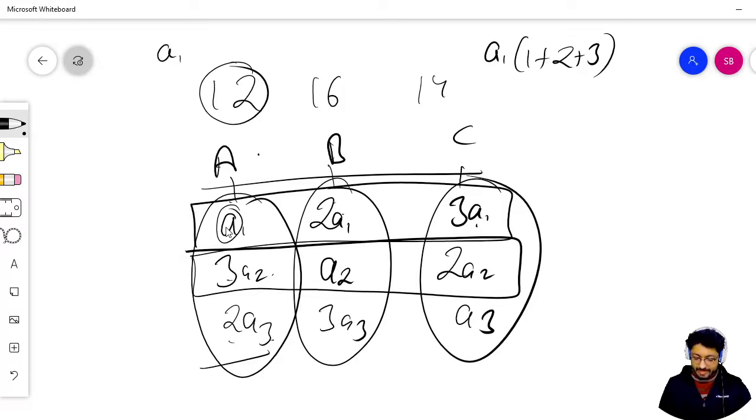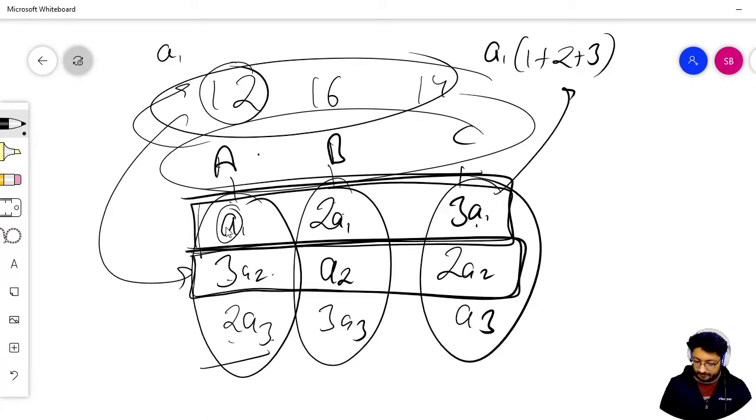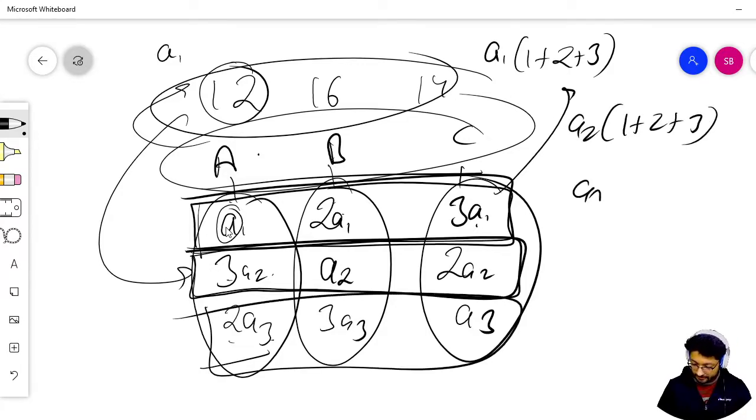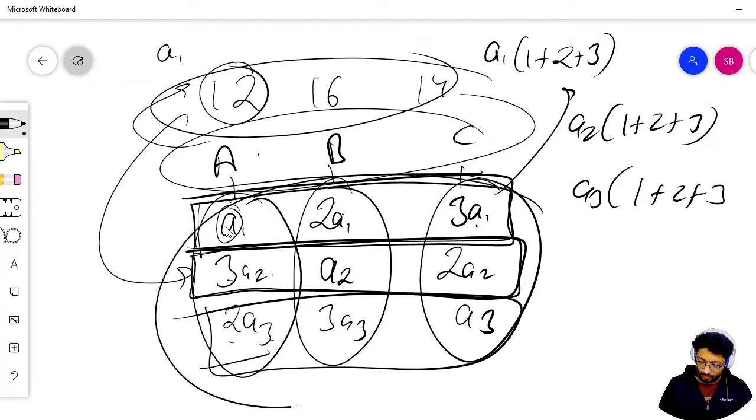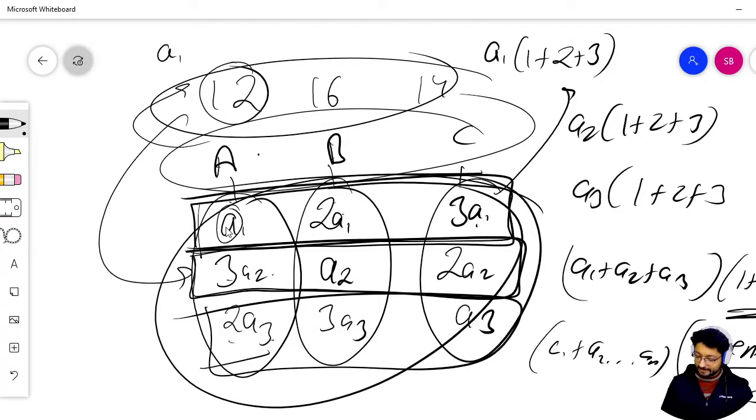If I add all of these values, all of these terms, then adding these 3 terms turns out to be A1 common 1 plus 2 plus 3. These 3 terms turn out to be A2 common 1 plus 2 plus 3. These 3 terms turn out to be A3 common 1 plus 2 plus 3. If I add all of them, it turns out to be A1 plus A2 plus A3 common 1 plus 2 plus 3. And 1 plus 2 plus 3, if there are n numbers, will be n into n plus 1 divided by 2, into A1 plus A2 till An. Got it? So there is some factor out there.